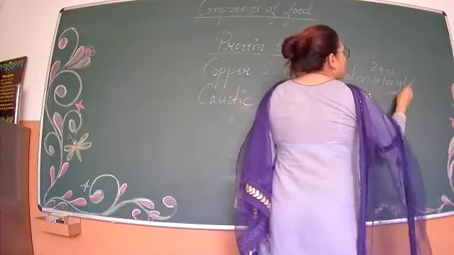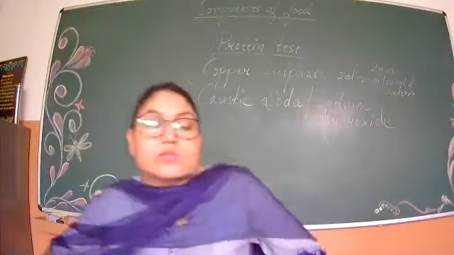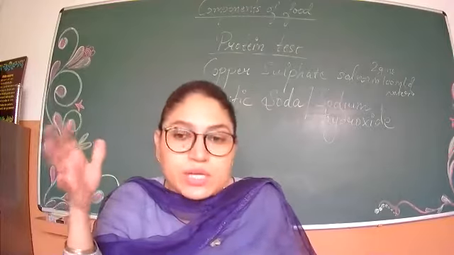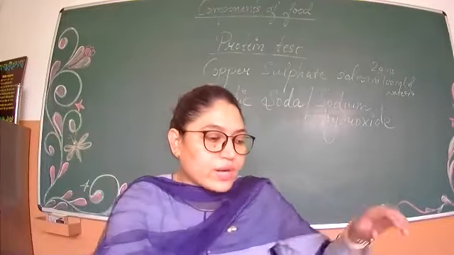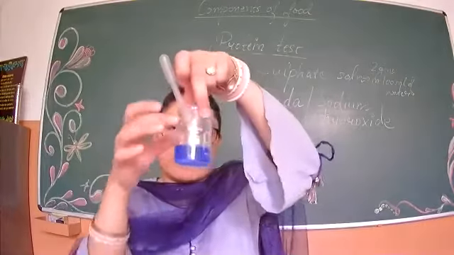I did this in the laboratory. You people were not there, so I had to do it because I have to make the chemicals ready before the class. So I have already made them ready. This is the copper sulfate solution.